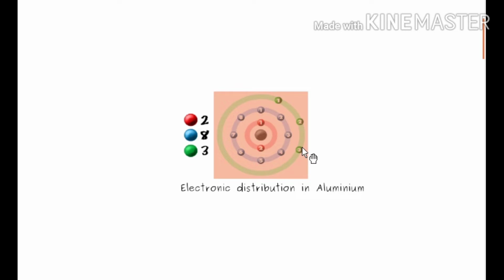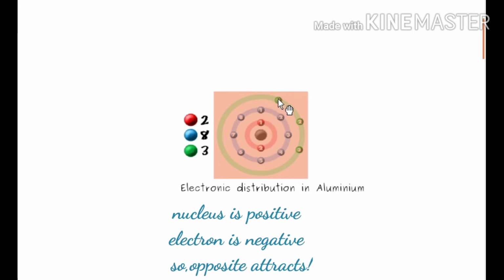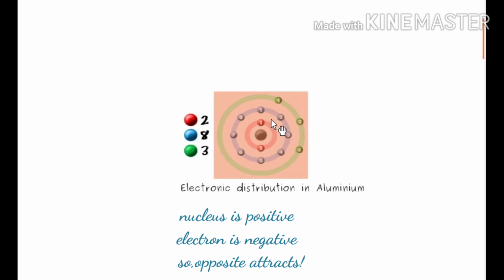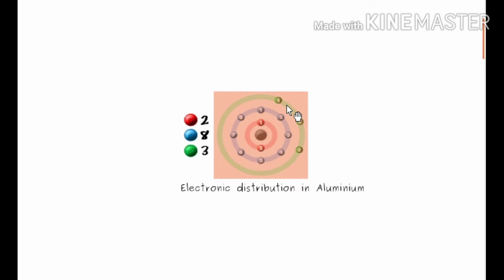In the outermost shell there are 3 electrons, and since it is far away from the nucleus, the nucleus will apply lesser force on these electrons than on these 2 electrons.